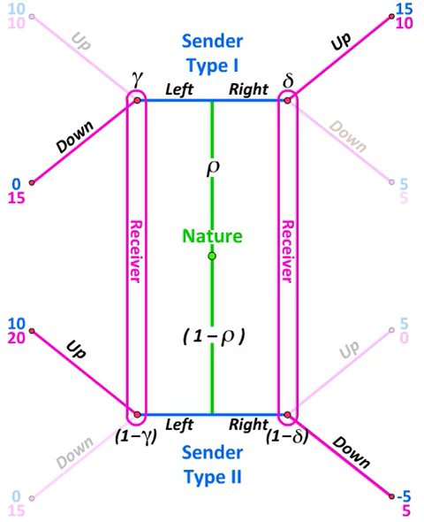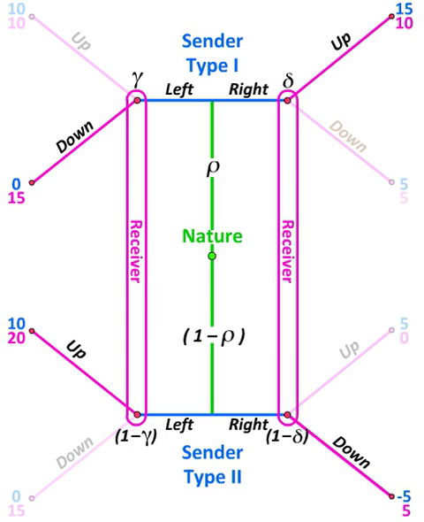If that is the strategy that the sender adopts, going right if assigned type 1 and left if assigned type 2, then information has been revealed to the receiver, because only type 1s send the signal right and only type 2s send the signal left.